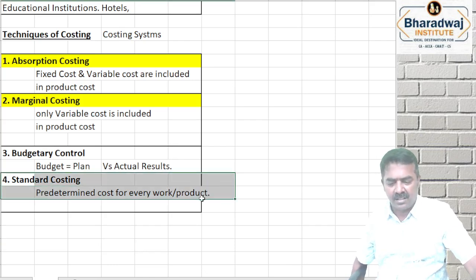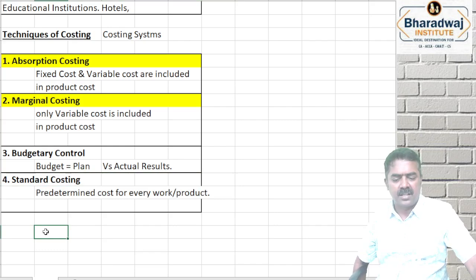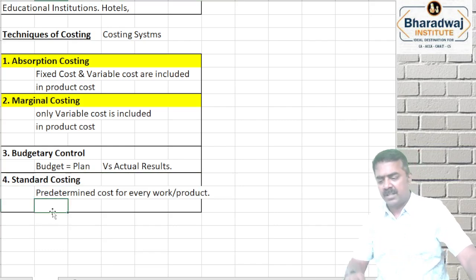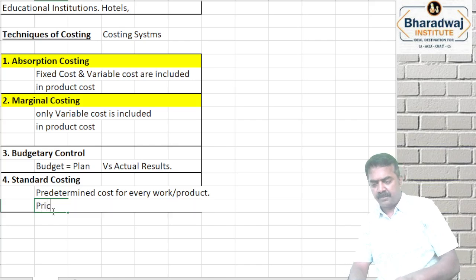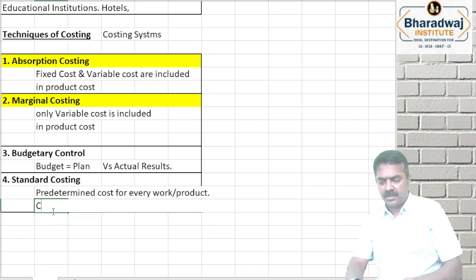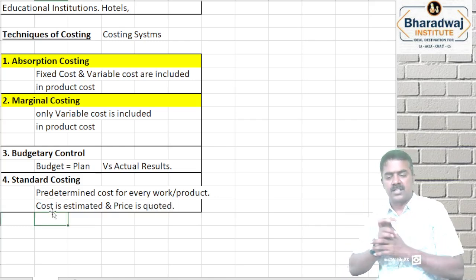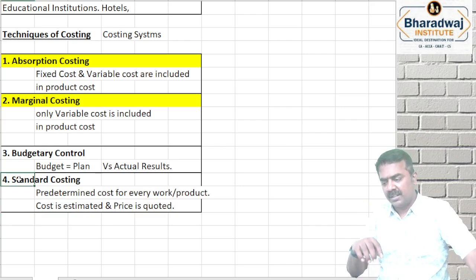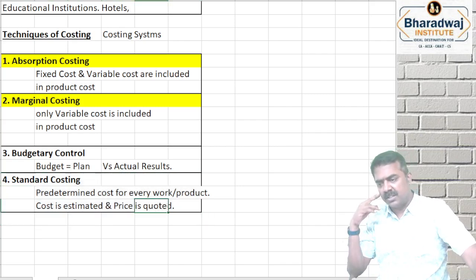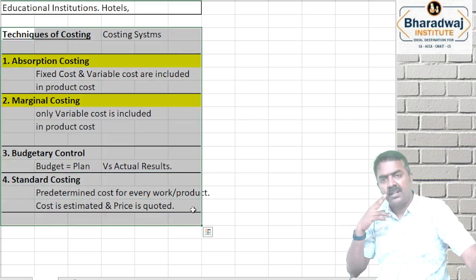Standard cost. Standard cost means predetermined cost is there for every work or product. Based on standard cost, price is quoted. Cost is estimated and price is quoted. Standard costing use பண்ணி cost estimate பண்ணி price quote பண்ணுவாங்க. That is called as standard costing method. So these are the techniques of costing.